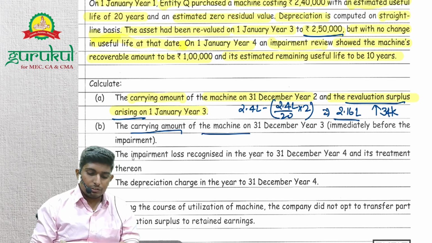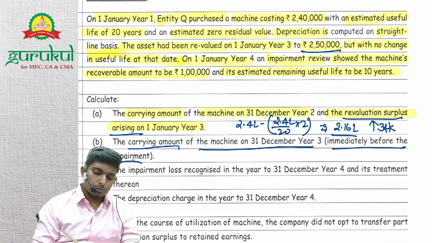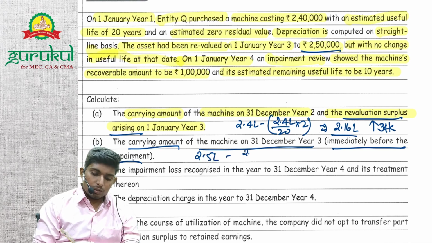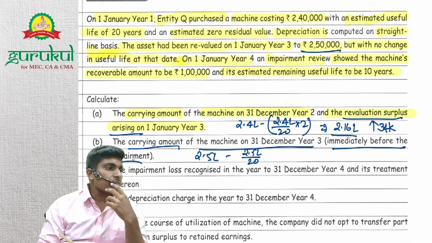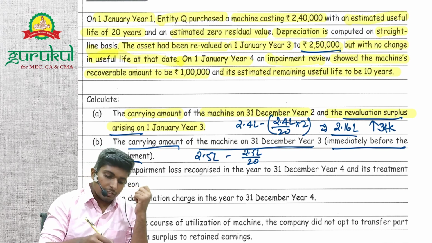Carrying amount of the machine on 31 December year 3 immediately before impairment. So they are asking us the carrying amount at year 3 end. So we have 2.5 lakhs minus 2.5 lakhs divided by 20, because there is no change in life. But 2.5 lakh is the WDV, so we shouldn't take the full 20 years, right?